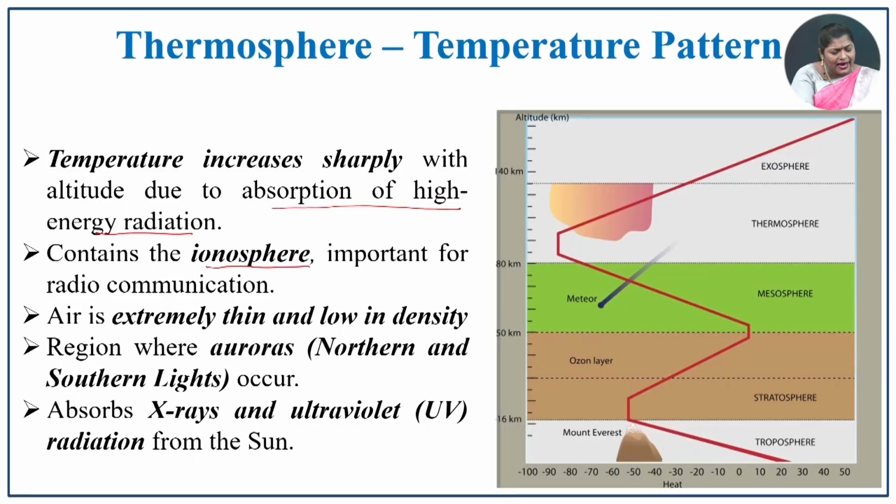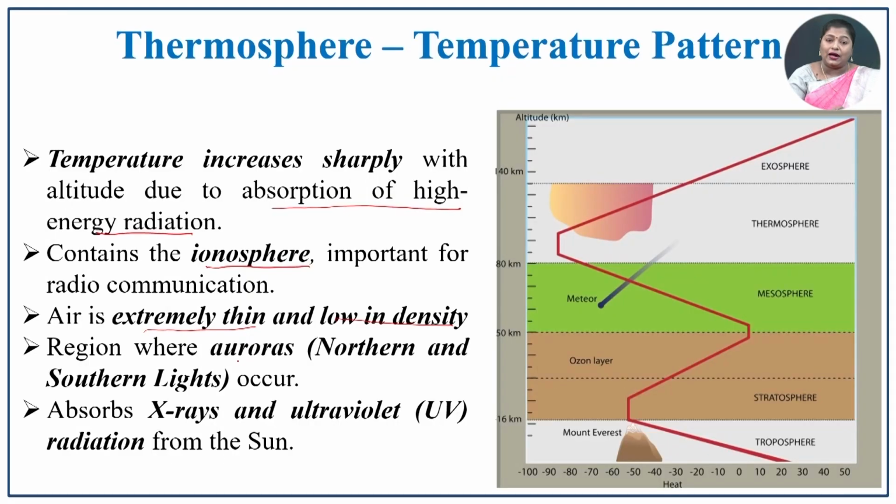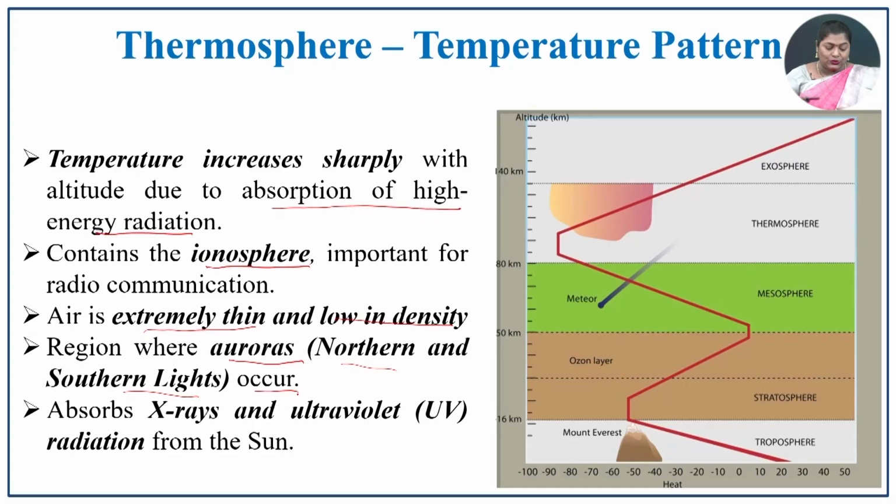The air is extremely thin and low in density in this thermosphere. This region has auroras. So, the colorful lights, that is the northern and southern lights, aurora borealis and aurora australis, all occur in this thermosphere. And it also absorbs the X-rays and ultraviolet radiations from the sun.